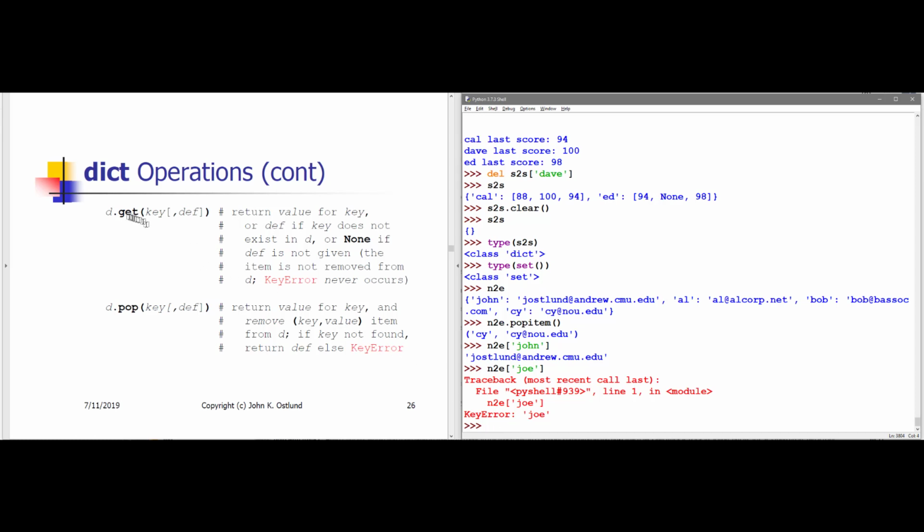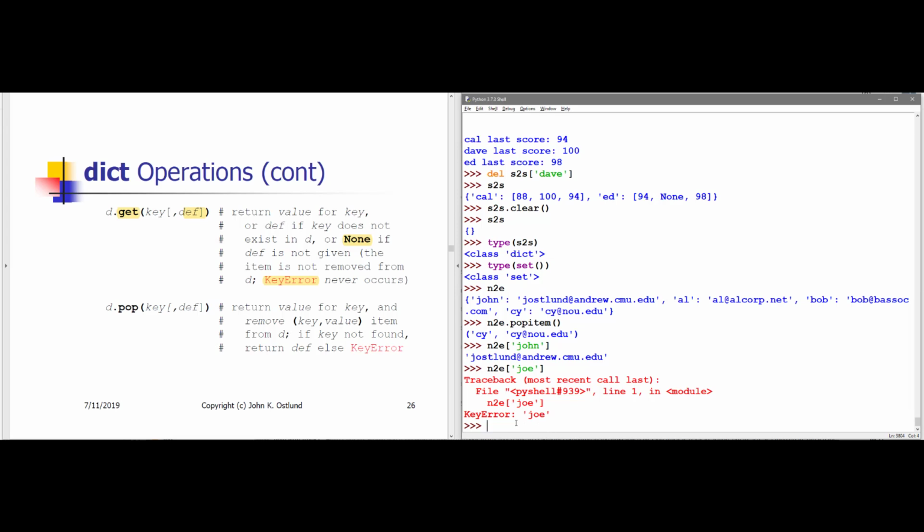As an alternative, I can use the get method with a key, and that will never result in a key error occurring. If the key that I'm looking for doesn't exist, then what I'll get back by default is None, or I can specify the default that I would like to get back from get.